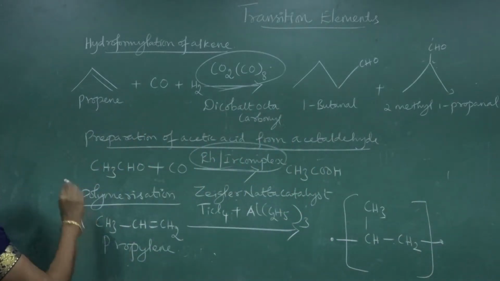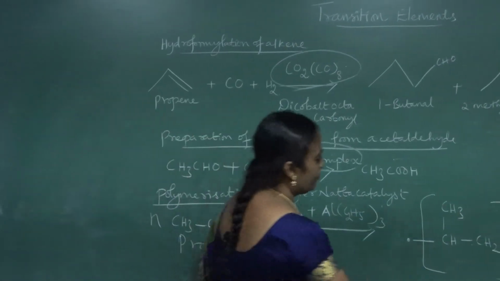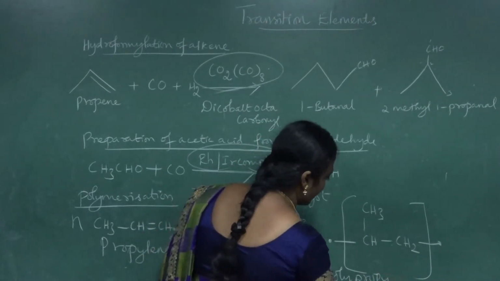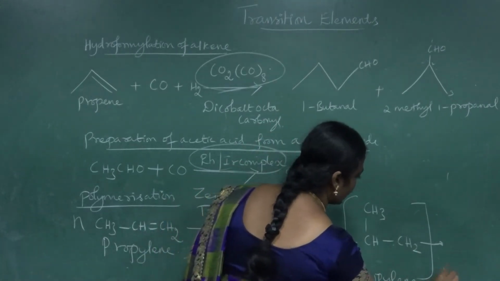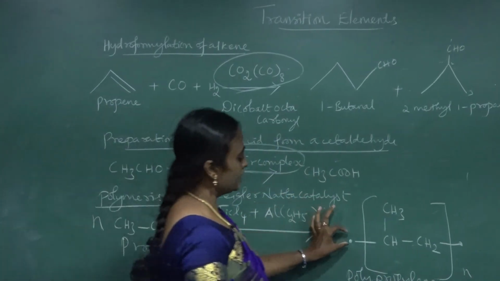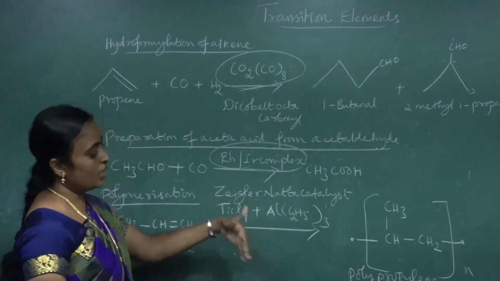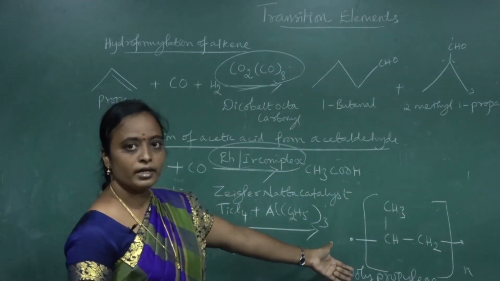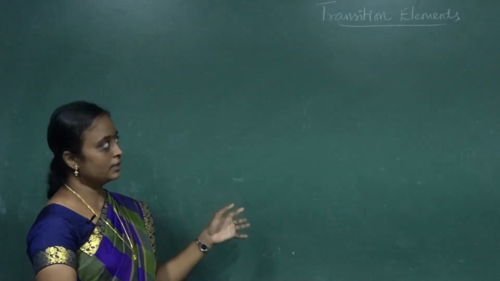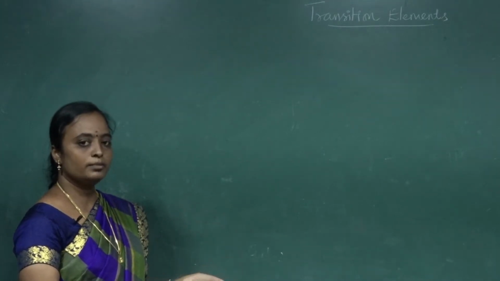So if I am taking n molecules of propylene, we'll get polypropylene as a product, as a polymer. That is also n times possible. So where I have shown this, the chain can be extended. If you are taking 2, 3, like that, the chain will be extended and you are going to get one type of polymer.